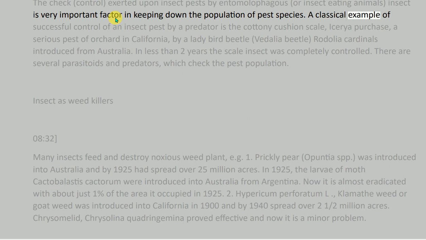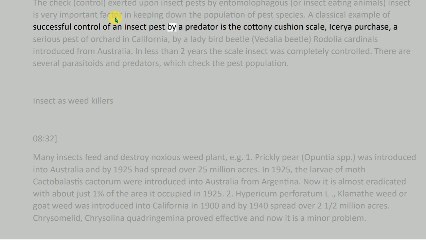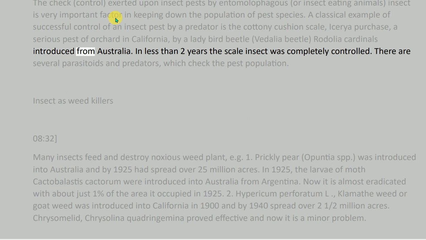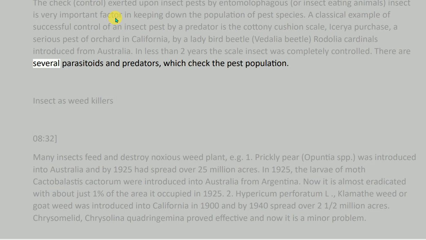A classical example of successful control of an insect pest by a predator is the cottony cushion scale, Icerya purchasi, a serious pest of orchards in California, by a ladybird beetle, the Vedalia beetle, Rodolia cardinalis, introduced from Australia. In less than 2 years the scale insect was completely controlled. There are several parasitoids and predators which check the pest population.